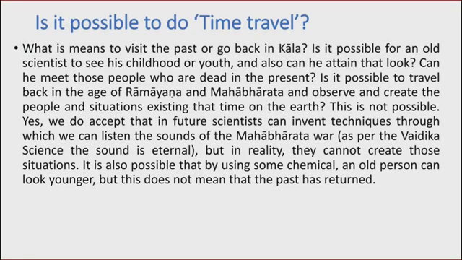So some people ask, is it possible to do time travel? We say, okay, then can we go to the age of Ramayana and Mahabharata and observe Lord Rama and Krishna there? And we say, according to Vedic science, this is not possible. Why is it not possible? Because Kal is made from Sat plus Raj. So it is always in the flow, in the forward direction. It never goes in the backward direction. It never stops because there is no tamo guna, no tamas.